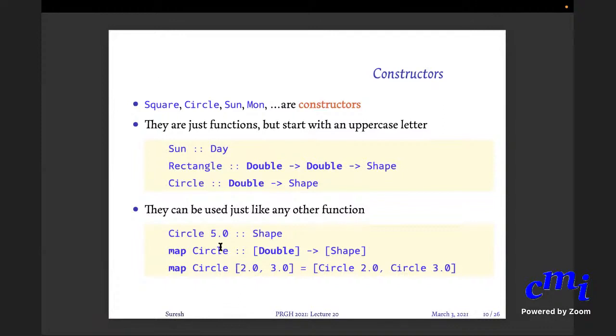You can use them just like any other function. Circle is a function from double to shape. Therefore, map circle is a function from list double to list shape.